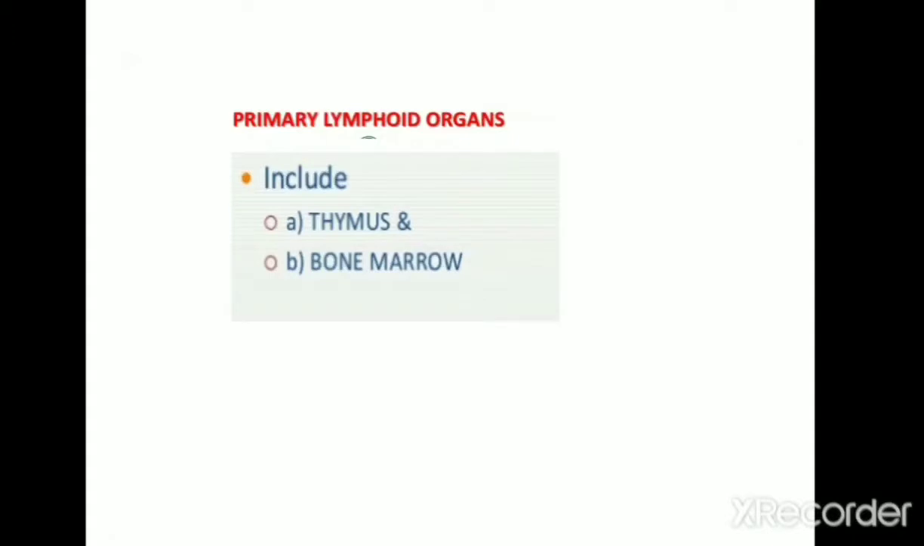The thymus is the primary lymphoid organ for T lymphocyte. The thymus is the site for the formation, multiplication and maturation of T lymphocyte. Similarly, bone marrow is the primary lymphoid organ for B lymphocyte. That is, B lymphocyte formation, multiplication and maturation take place within the bone marrow. After their maturation, both B lymphocyte and T lymphocyte are transported into the secondary lymphoid organ or the peripheral lymphoid organ.